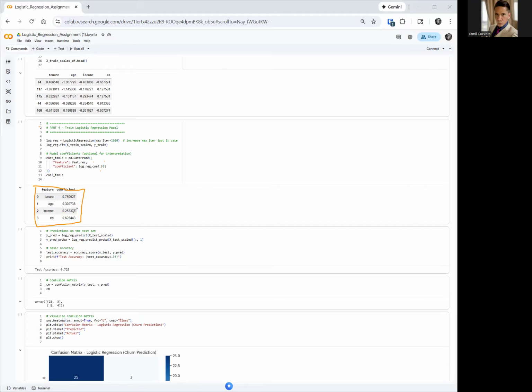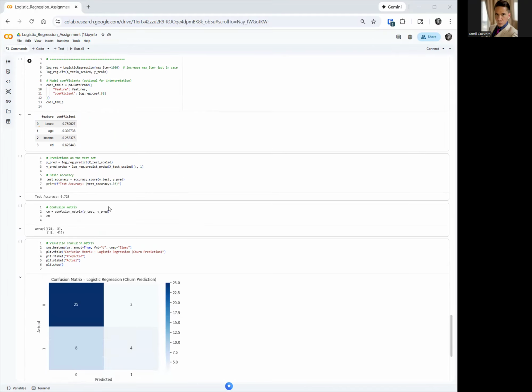And let's look at income, and income is the same. As income increases, the possibility of your customer leaving decreases by 0.25. The only time that your customer leaves is because of education. The more education they have, the more likely they are to leave your company. So that's very interesting. It seems like education is one of the reasons why your customers leave. That's what it means. Very interesting.